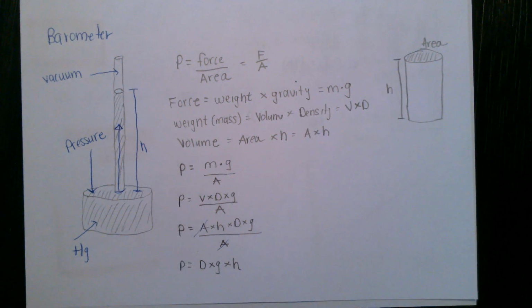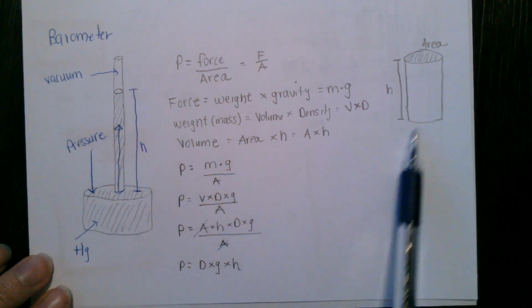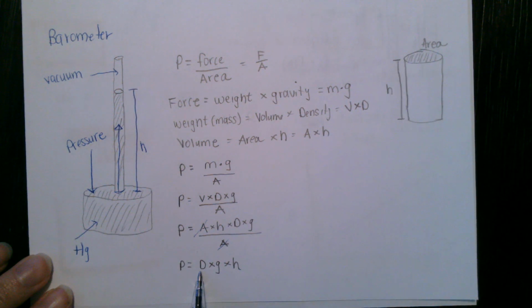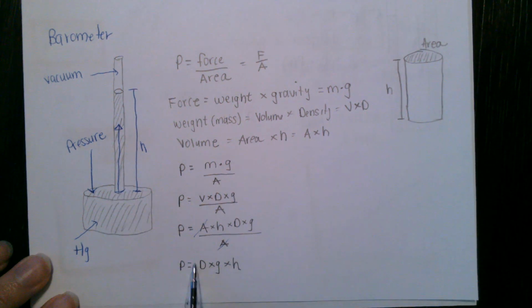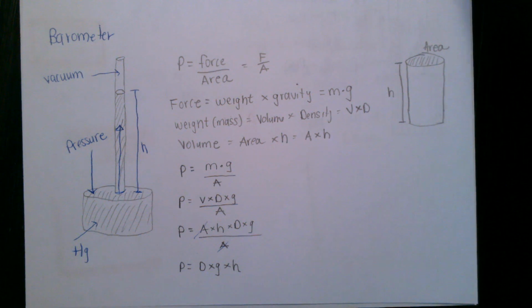So you can make a barometer out of a lot of different things. There is a question in the textbook that says, what if your barometer was made of something like water, or if it was made of ethanol? All of this still stands true. The only difference is you're going to have different heights because the density of the material in your barometer is different. So if it was alcohol or water in here, you would need to use the density of alcohol or water. And you'll have to see what height of that particular material would give you that same pressure. Okay, so that's how a barometer works.